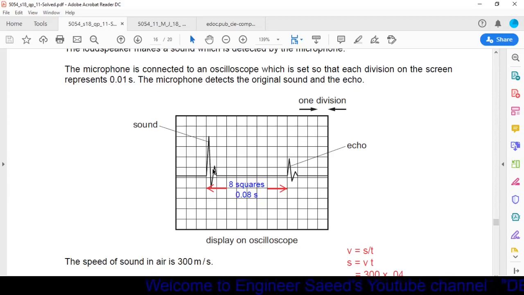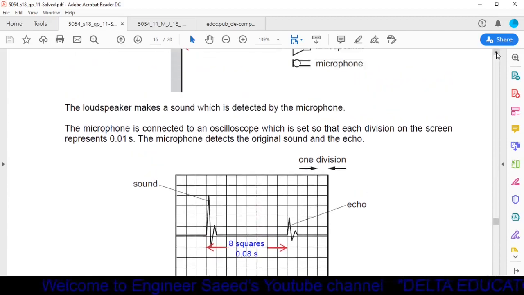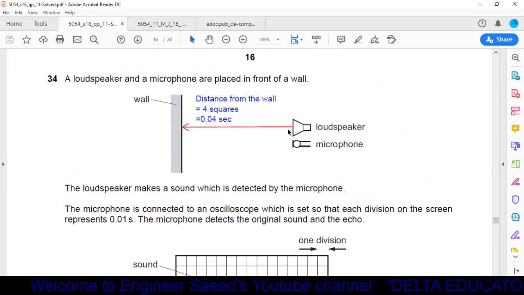We can count here: 1, 2, 3, 4, 5, 6, 7, 8 squares. So 8 squares will be equal to 0.08 seconds. This 0.08 second is the time taken to complete the distance from loudspeaker to wall and from wall to microphone.